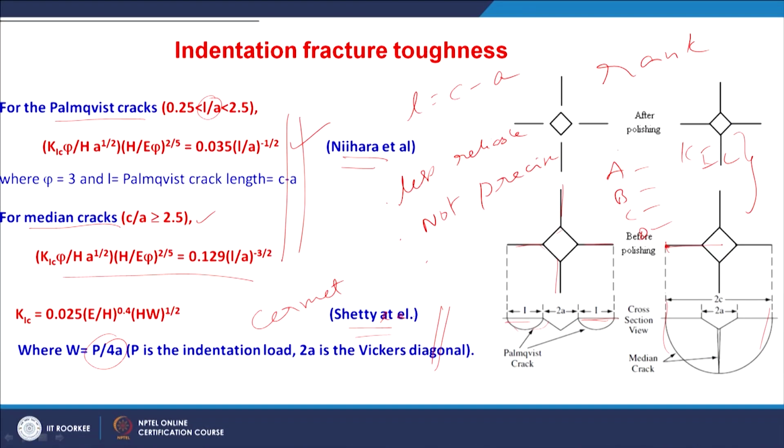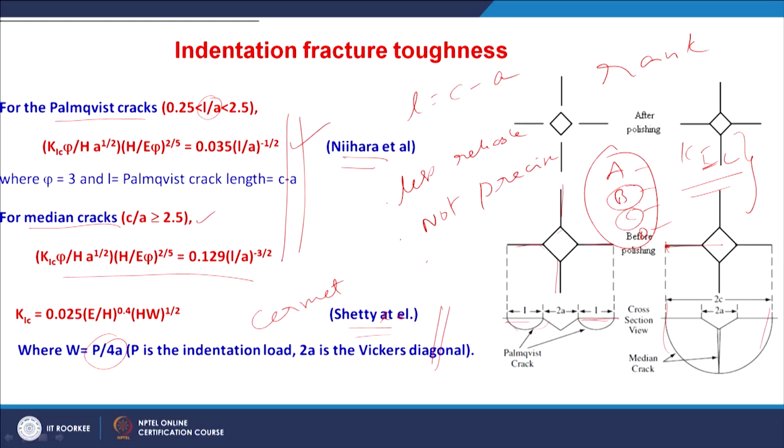So, we do not say that the K1C value of this certain class of material is exactly what you are getting, but you can actually rank them. That means the fracture toughness value of B is higher than the fracture toughness of C or lesser than the fracture toughness of D. This kind of analysis or understanding is obtained by fracture toughness by the indentation method.